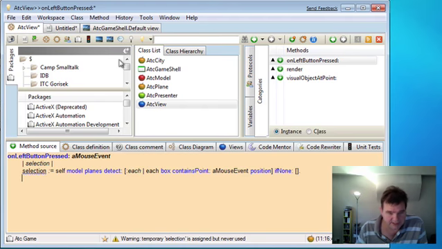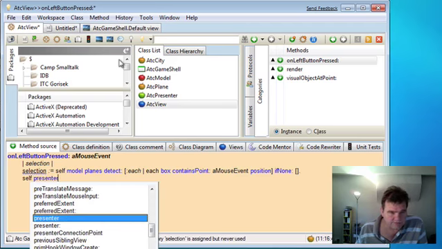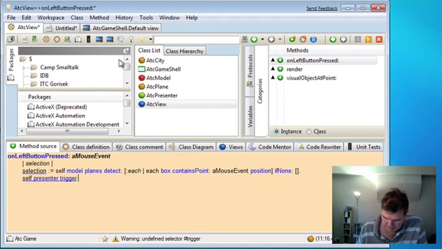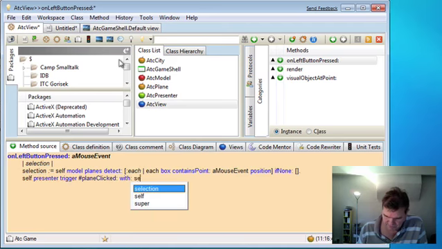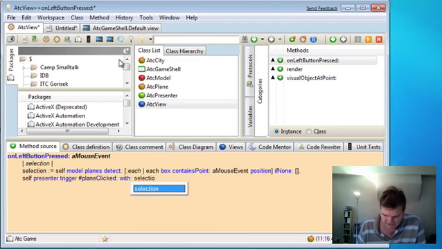And now let's trigger that as an event off the presenter. So presenter will trigger plane clicked, colon, and we'll pass our selection across. Now obviously we're going to need to get something to hang off this event over on the presenter side, so we can do that in just a moment.